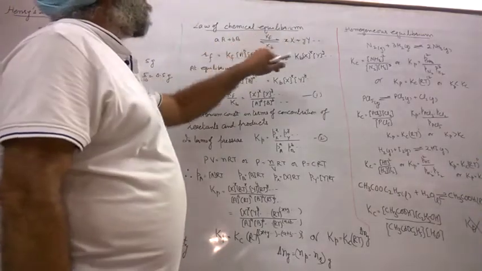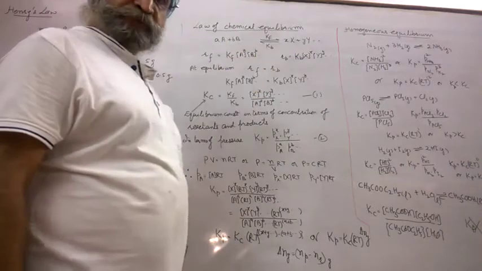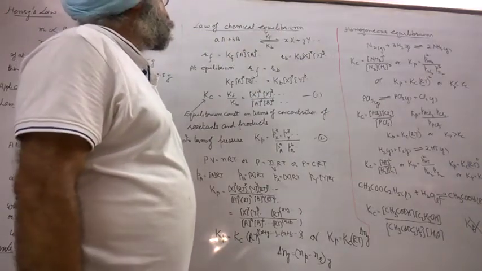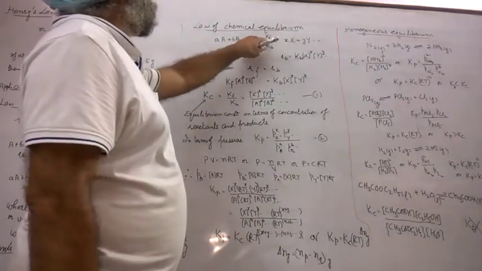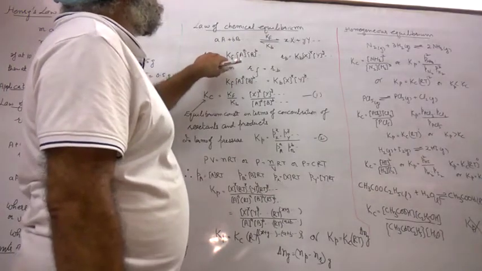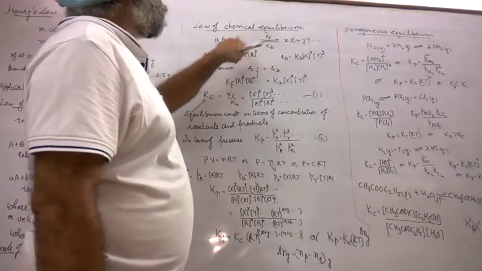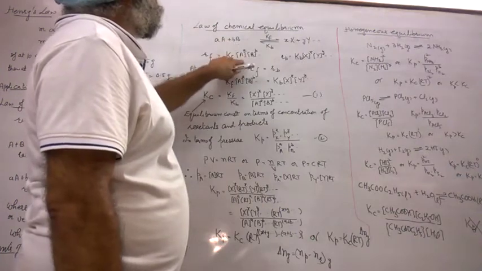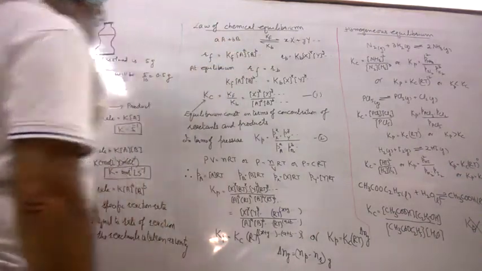Kf is the forward rate constant, Kb is the backward rate constant. Then by the law of mass action, the rate of forward reaction is equal to Kf, the forward rate constant, into [A] raised to power a, [B] raised to power b.